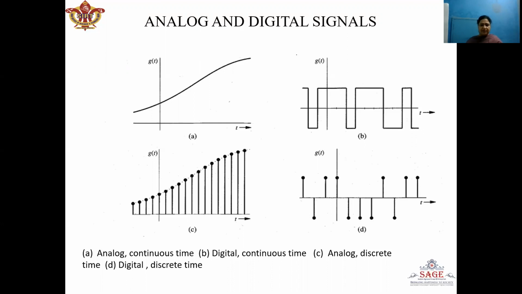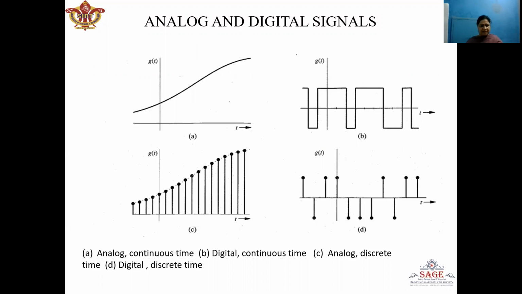Now, in second figure, figure number B, we can see the signal is defined for a fixed levels along the y-axis. It can have two distinct levels along the y-axis. Therefore, the signal is digital in nature. As well as the signal is continuous time because it is defined at every instant of time.